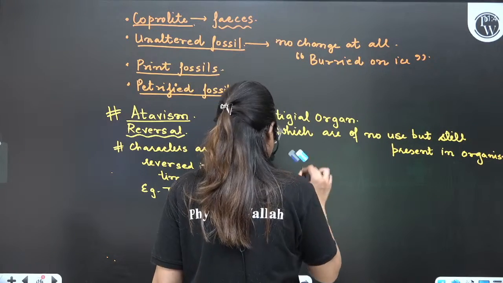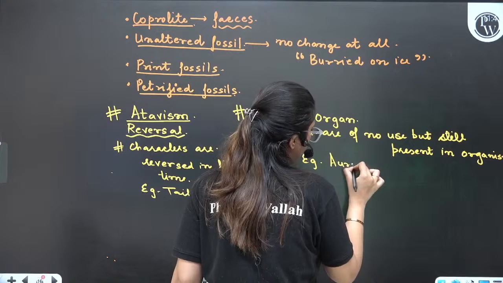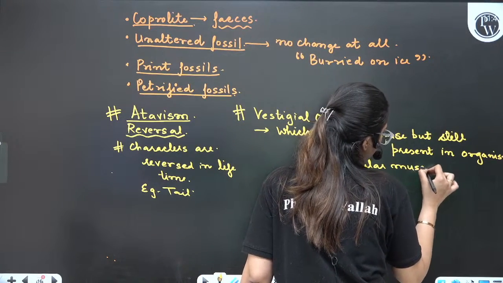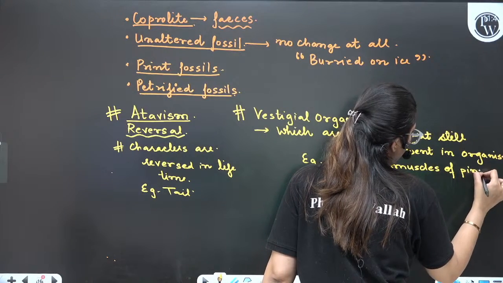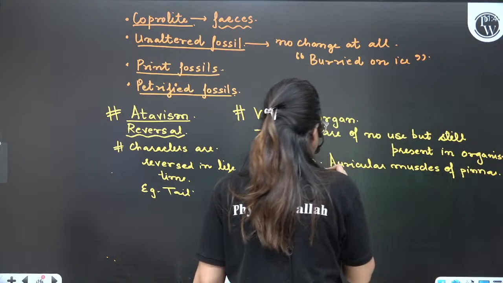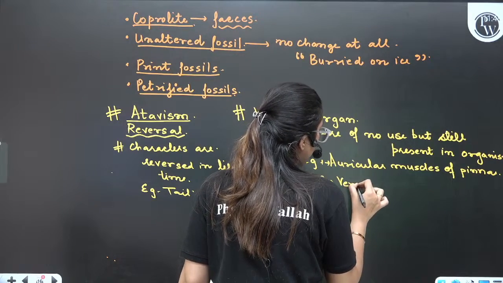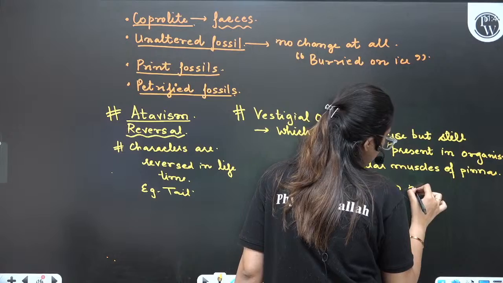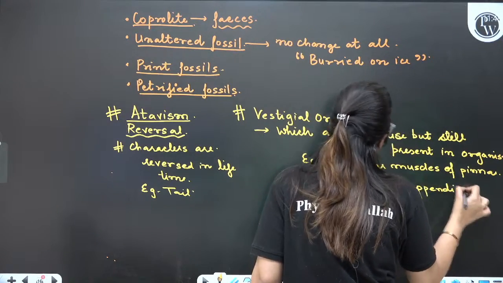One of the examples was auricular muscles of pinna. Many people can move the pinna. Next thing is vermiform appendix. Like this, there are a lot of examples.